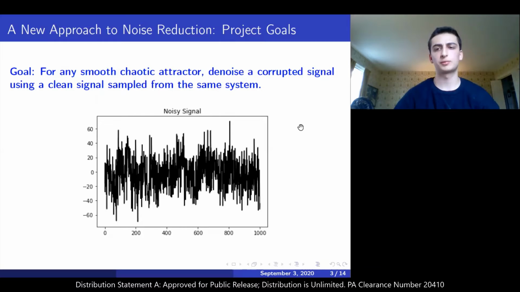The Air Force Research Laboratory is very interested in studying Hall effect thrusters, which are ion thrusters placed on satellites in orbit. As is the case with any type of data acquisition, signals sampled from Hall effect thrusters often accumulate a lot of noise. So the goal of our project was, for any smooth chaotic attractor, to denoise a corrupted signal using a clean signal sampled from the same system. Here's a very noisy signal. By the end of the presentation, I'll explain how, given a clean signal originating from the same system, we can use information encoded in that clean signal to get rid of some of this noise.